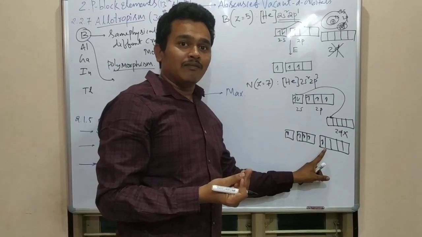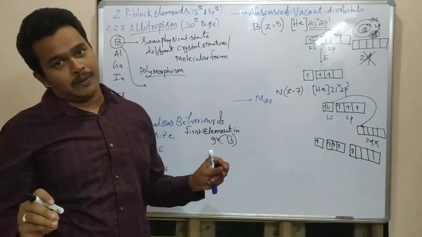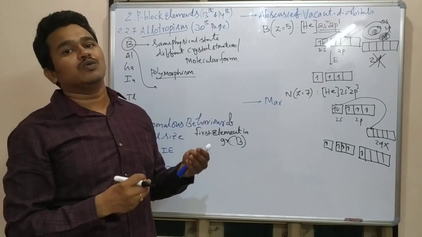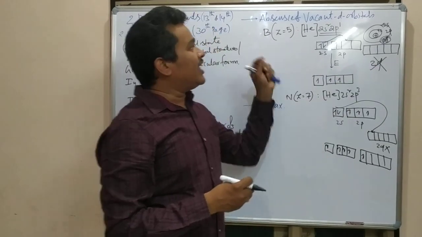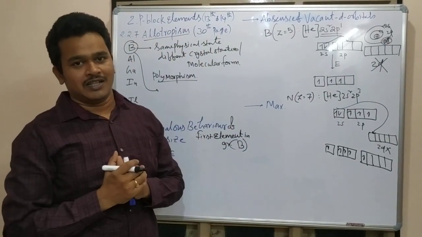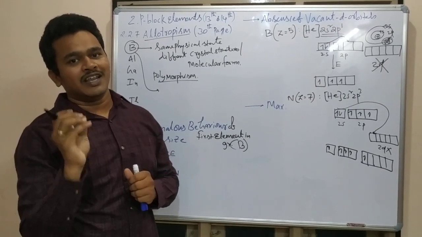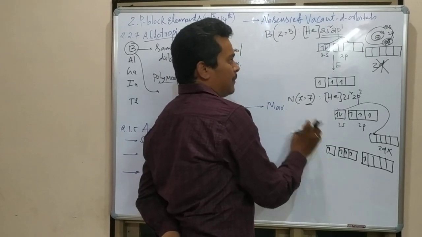But the first element of all these groups, there is no d orbital. So there is no possibility to jump into that orbital. That is why their valence is going to be restricted. Why am I taking nitrogen here? For a better explanation, nitrogen I am taking.